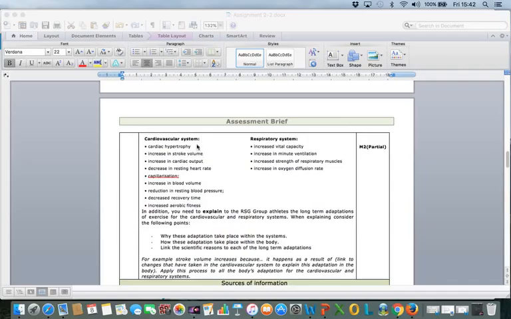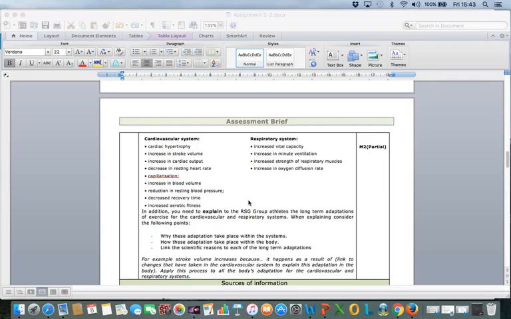So I'll give you an example. Cardiac hypertrophy takes place in the system because you put the heart under increased pressure. The wall of the left ventricle increases in size, so it goes through a process called hypertrophy where the muscle becomes thicker, and the reason why is because your heart's becoming more efficient, and it has to become more efficient because of the demands that you've placed on it. So therefore the wall becomes thicker and it's able to pump more blood per beat at a more forceful rate. That in turn has lots of impacts on some of these things here, which you should talk about later.